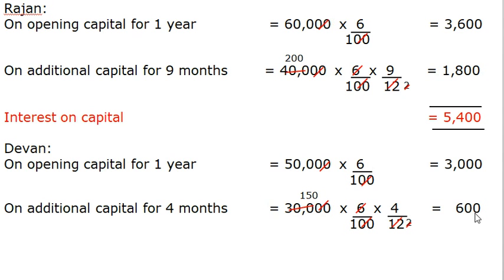For Devan's interest on capital, we have to add opening capital for 1 year and additional capital for 4 months. That is 3000 plus 600, which will give you rupees 3600. This is our amount of Devan's interest on capital.